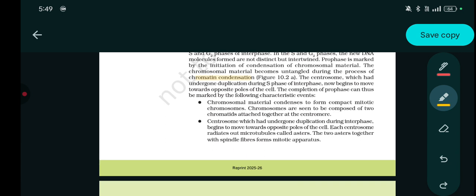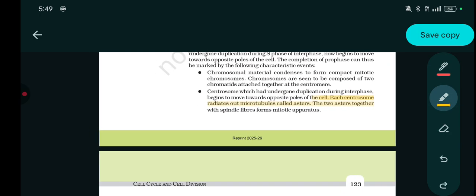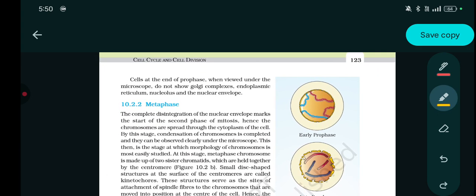The completion of the prophase can thus be marked by the following characteristics of the events. Chromosomal material condenses in order to form compact mitotic chromosome. Chromosomes are seen to be composed of two chromatids attached together at the centromere. Centrosome, which had undergone the duplication during the interphase, begins to move to the opposite poles of the cell. Each centrosome radiates out microtubules called asters. The two asters together with the spindle fibre form the mitotic apparatus. Cell at the end of the prophase, when viewed under the microscope, do not show Golgi complex, endoplasmic reticulum, nucleolus and nuclear envelope.